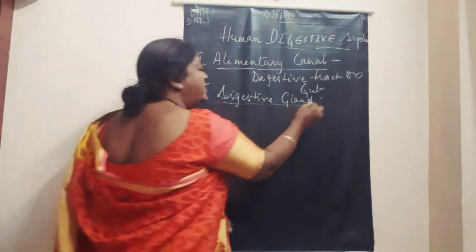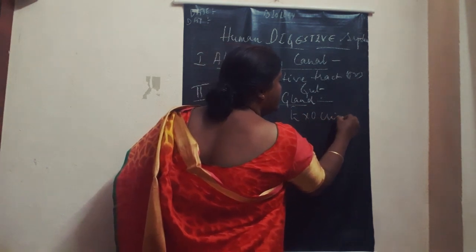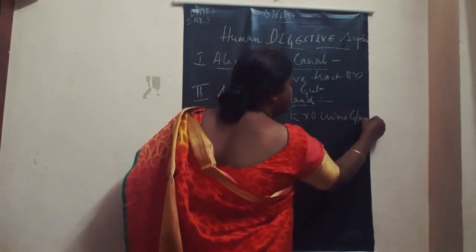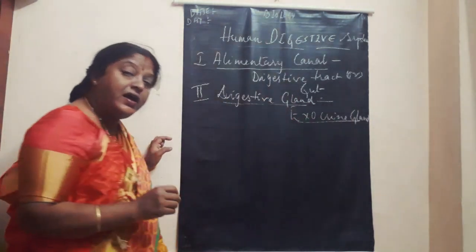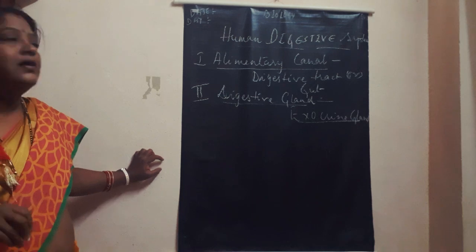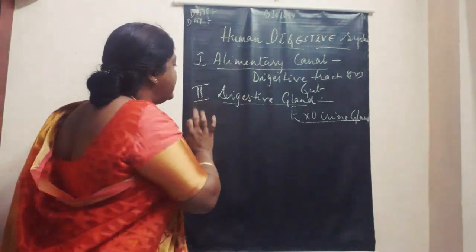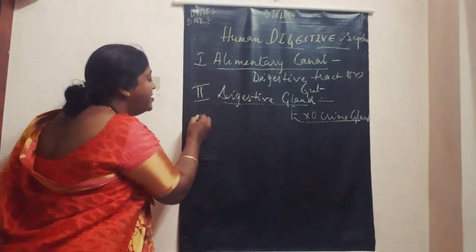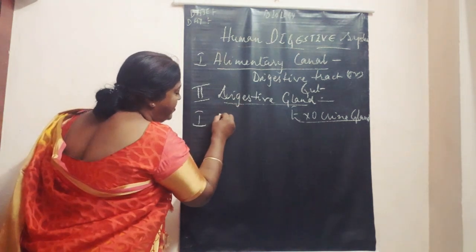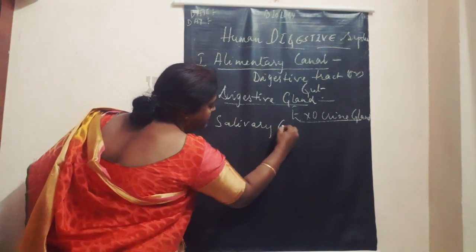All these digestive glands are exocrine glands. We can also say that exocrine glands are associated with the digestive system. So let us start with the different types of glands associated with this alimentary canal. The first one is the salivary glands.